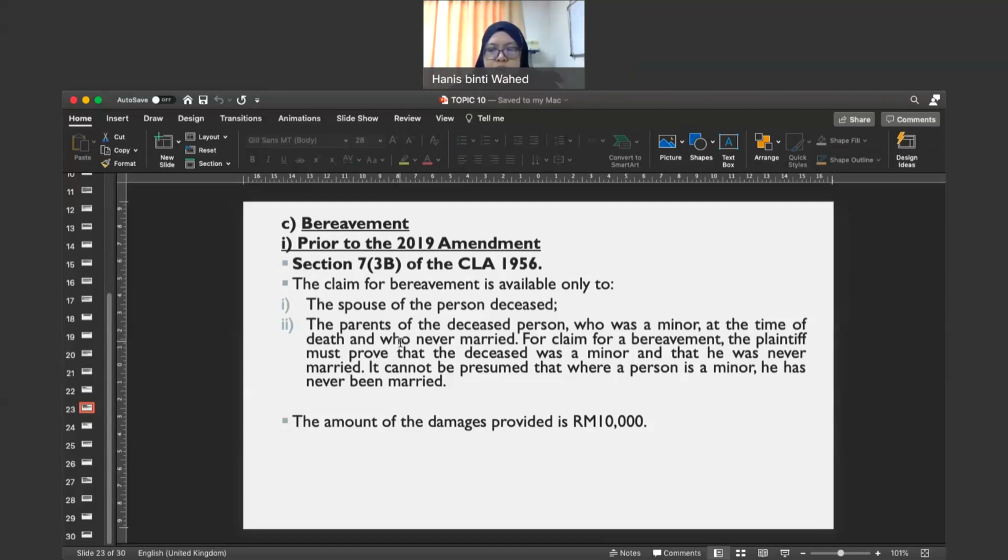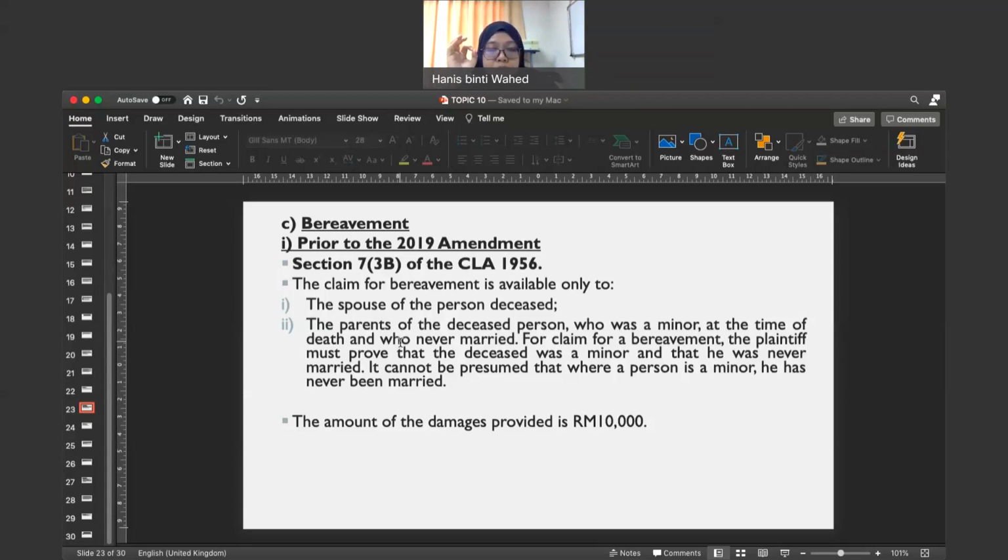Okay, this actually means that instead of claiming damages for loss of service and consortium, they can claim for damages for bereavement. Okay, and this bereavement ni was first introduced during the 1984 amendment to the Civil Law Act.